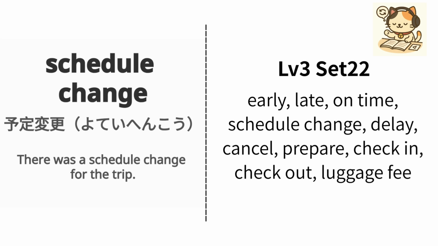English is schedule change. Japanese is 予定変更. Example, there was a schedule change for the trip. 旅行の予定変更がありました. Repeat, schedule change, schedule change.